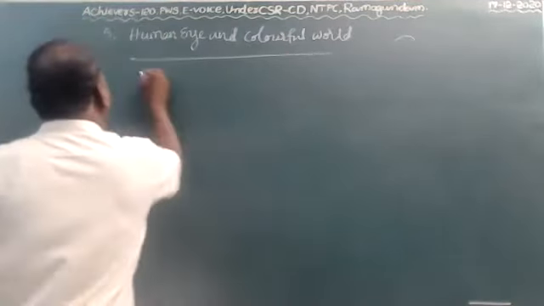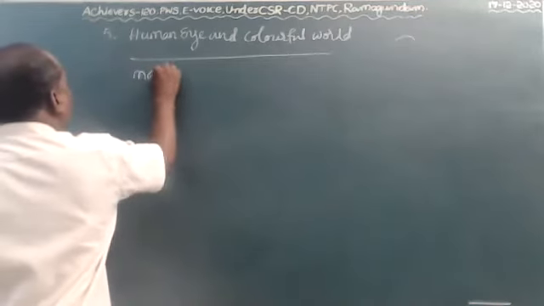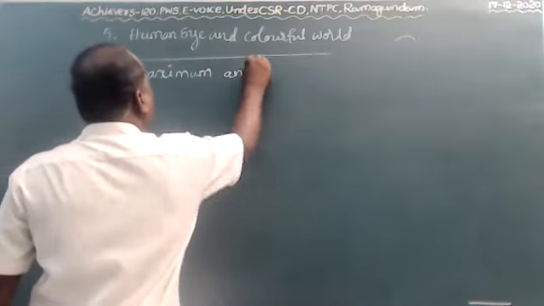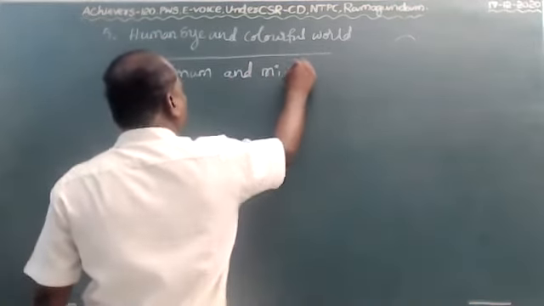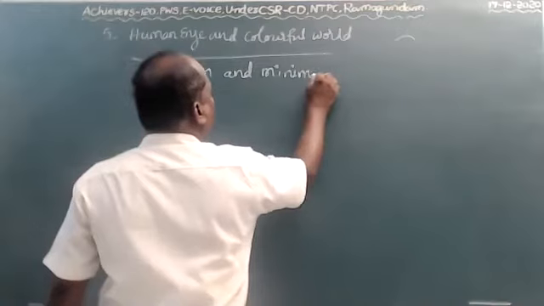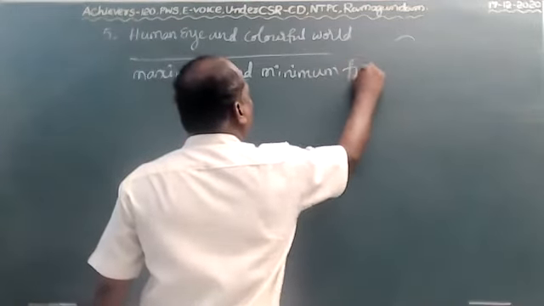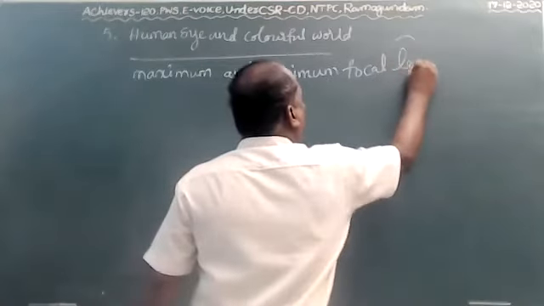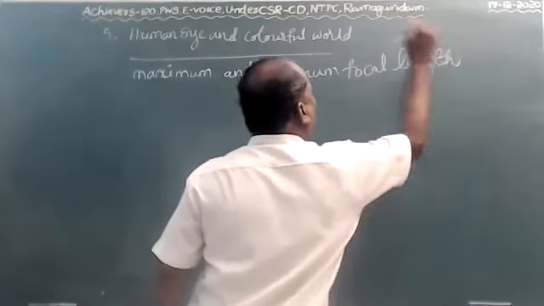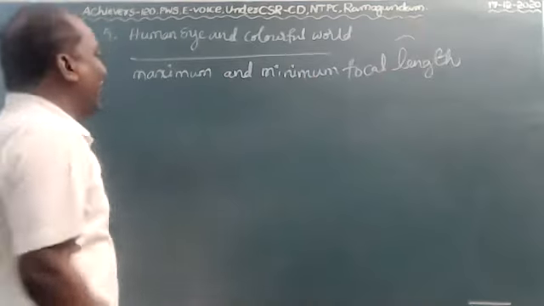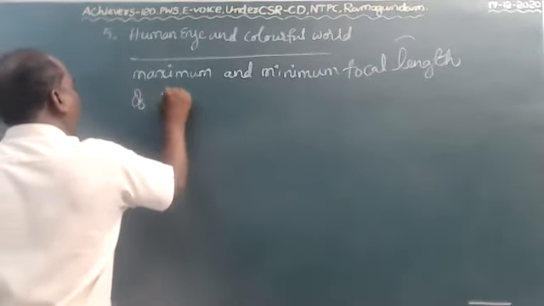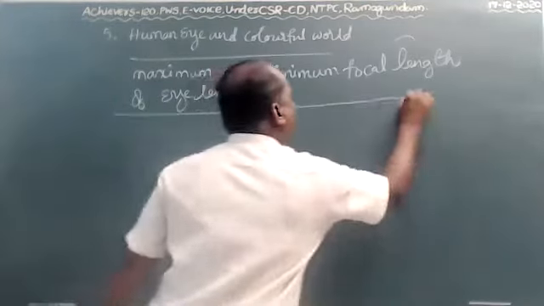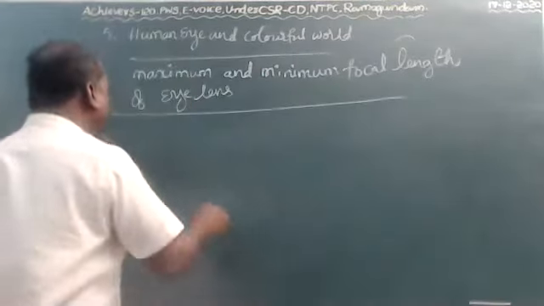So, the maximum and minimum focal length of the eye lens.